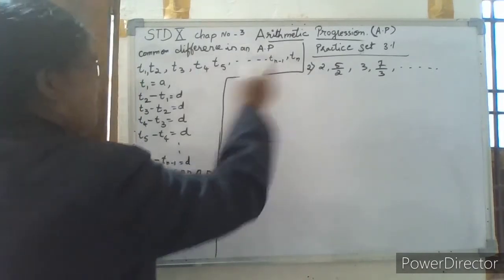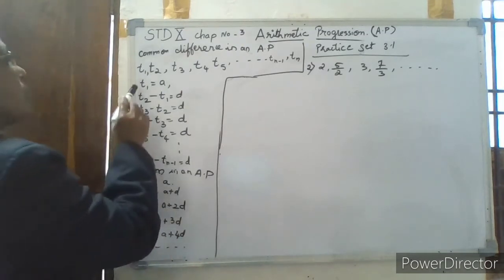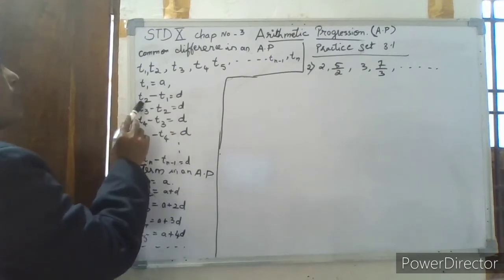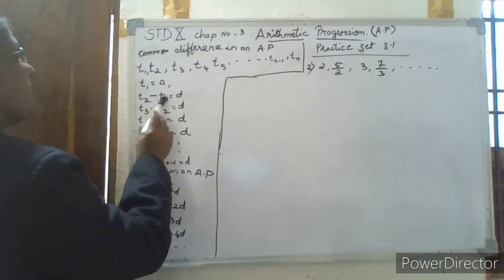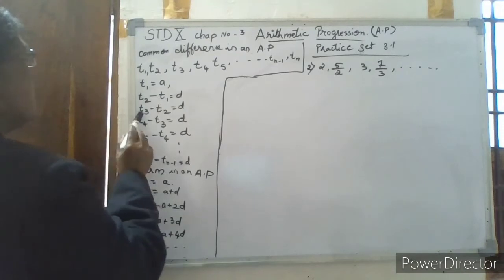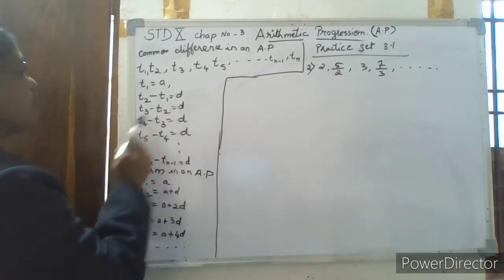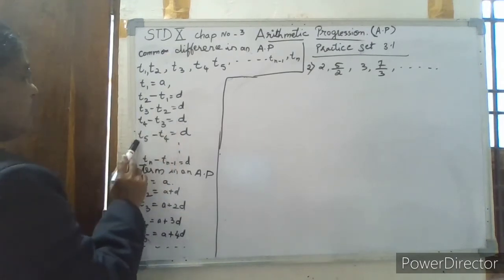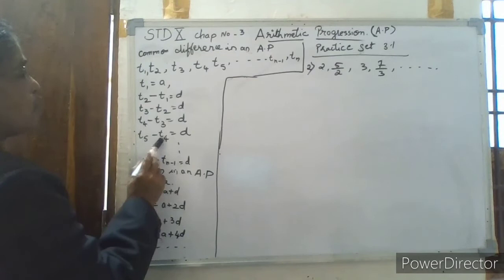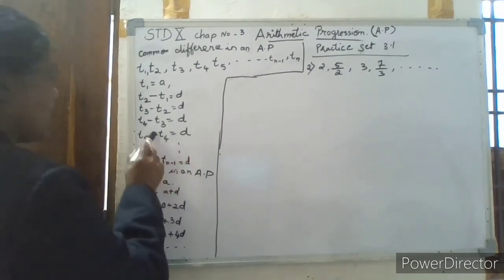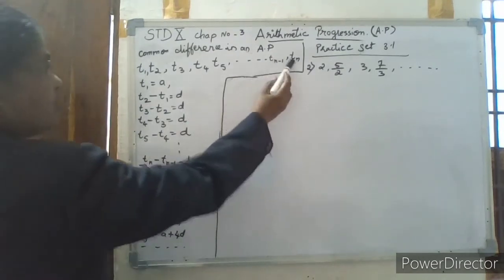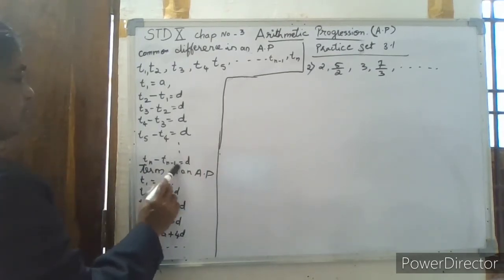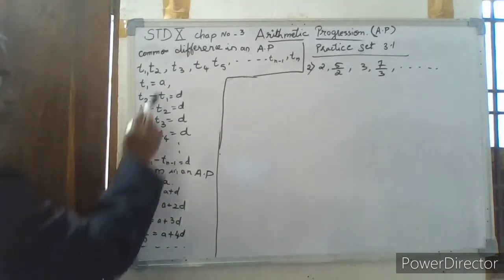In this way, if terms are there, then the first term is equal to A. Then second term minus first term is equal to the common difference D. Third term minus second term is equal to D. Fourth term minus third term is equal to D. Then fifth term minus fourth term is equal to D, and so on. Then the last term minus the second last term, that is the (n minus 1)th term, is equal to the common difference. Everywhere we will get the same constant D.